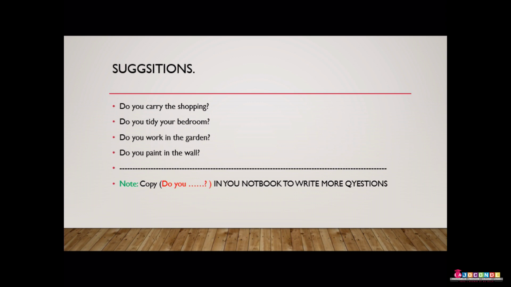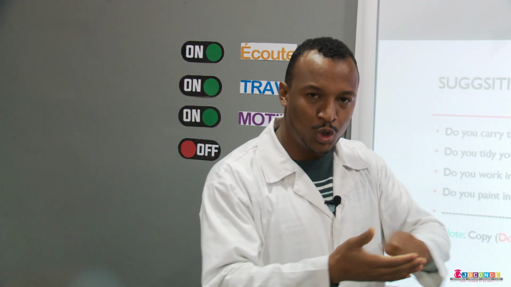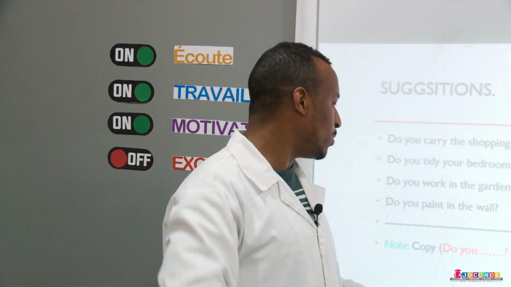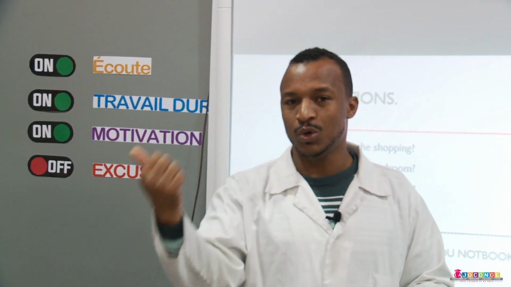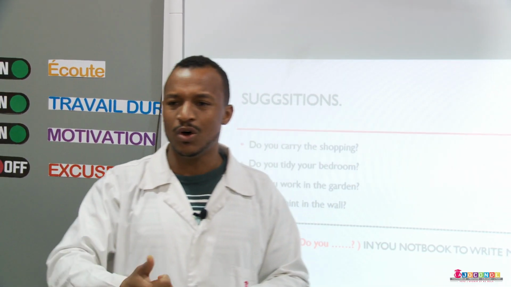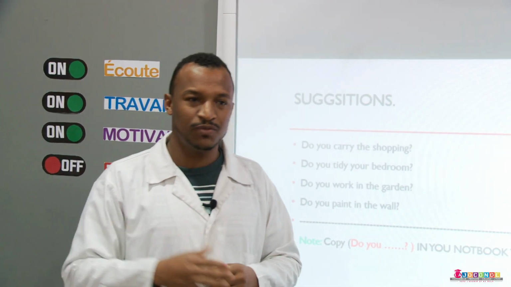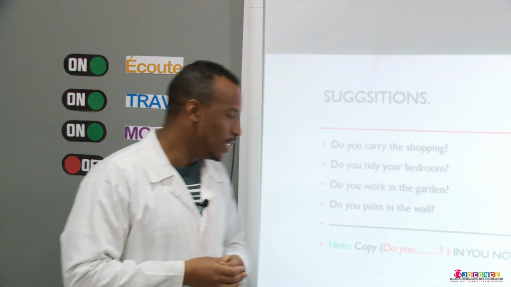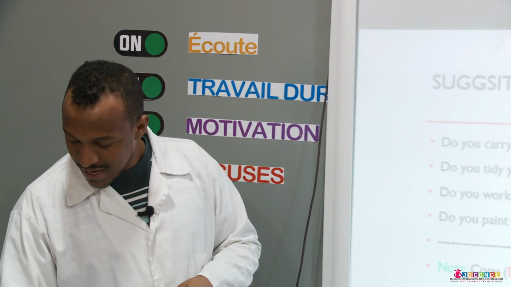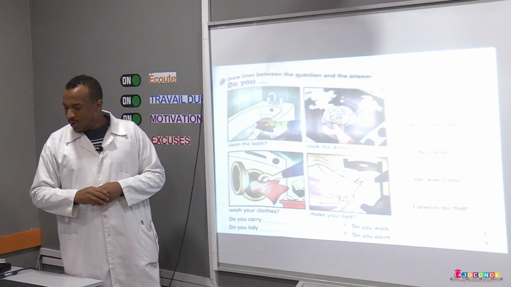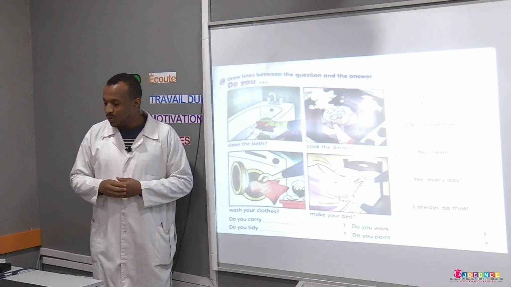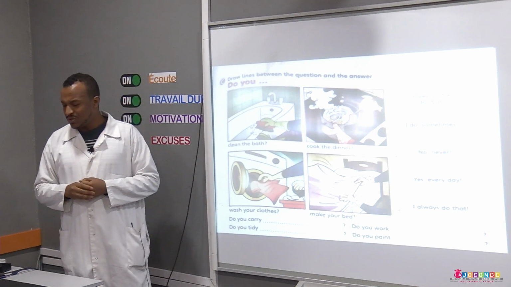Note. Now, copy "do you" in your notebook so as to ask questions to your father or mother or a friend of yours that is following this lesson. So, let's continue. Draw lines between questions and answers.